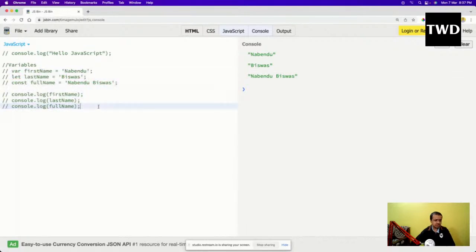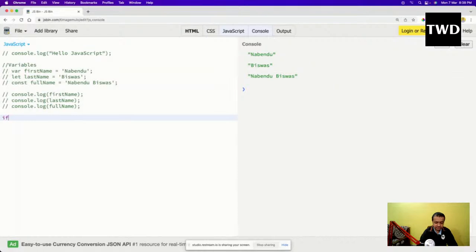Okay, so we are going to learn that thing, and what is the difference with let and all we're going to learn. Although let is something which has come with ES6, in 2015, we are going to learn about ES6 in detail also, but something here and there we are going to learn about let and all the ES6 features.